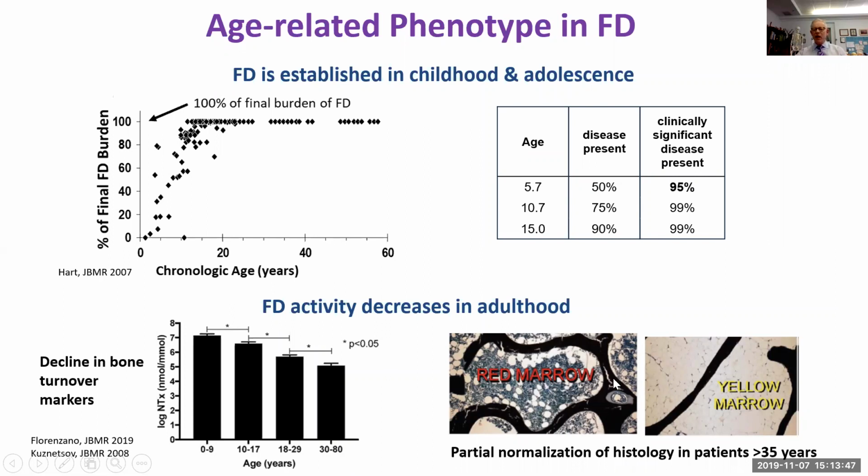Sergei Kuznetsov, where in older patients with fibrous dysplasia, who radiographically, for all the world, look like fibrous dysplasia, but they've had this for a lot of years, and you do biopsies, you can begin to see the recurrence of a relatively normal bone marrow and relatively normal bone, osteomalacia shown here, but also even yellow marrow. So there does seem to be some sort of burnout, or at least at the microscopic level, healing of the bone with time.